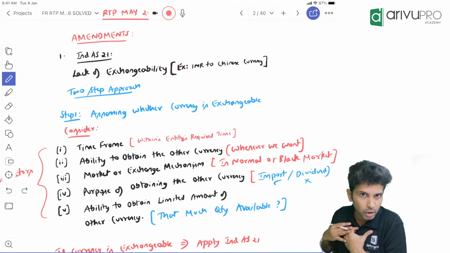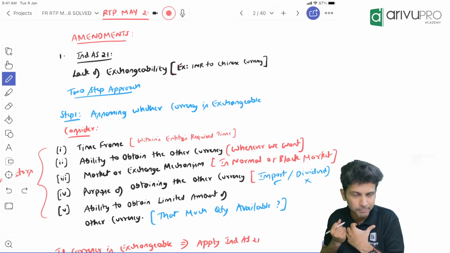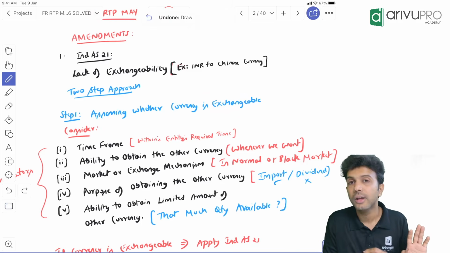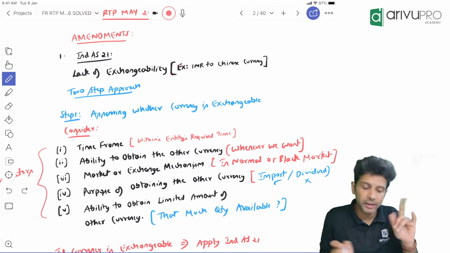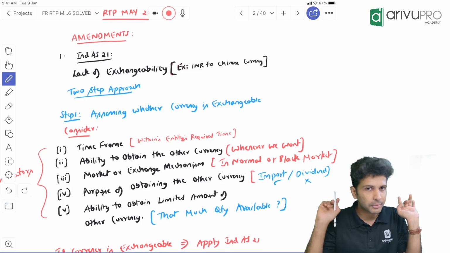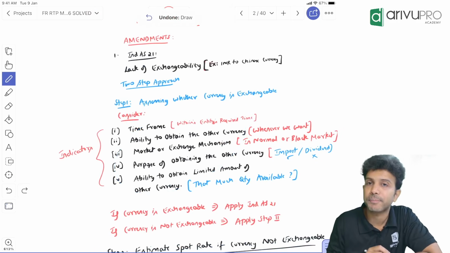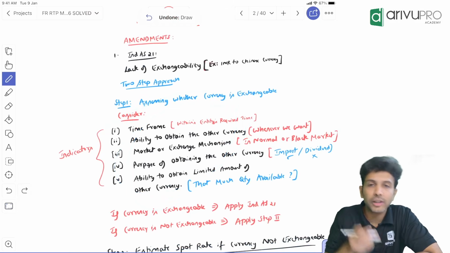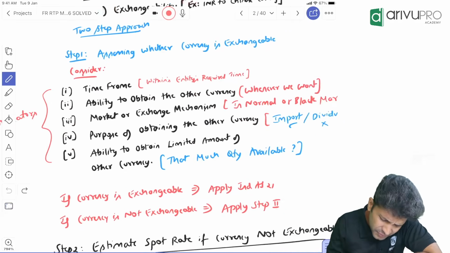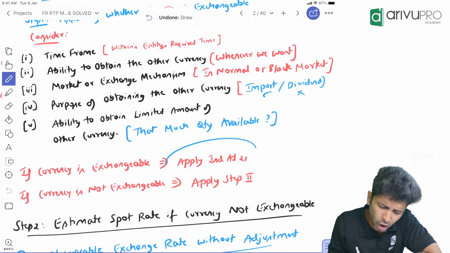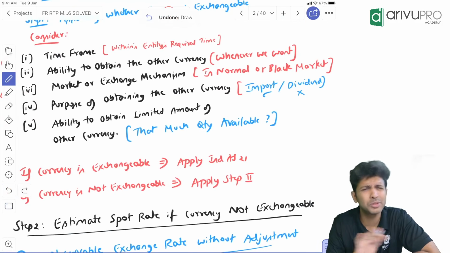So I want 1 crore Chinese currency. If I'm able to get that, then we say currencies are exchangeable. I want 1 crore, but 1 crore is not acceptable. If I get a lesser amount, then we say currencies are not exchangeable. Yes, sir, people. So these are some indicators. Based on these indicators, we prove whether the two currencies are exchangeable or not. If the currencies are exchangeable, then you apply the normal Ind AS 21 provision. Absolutely no change, right?